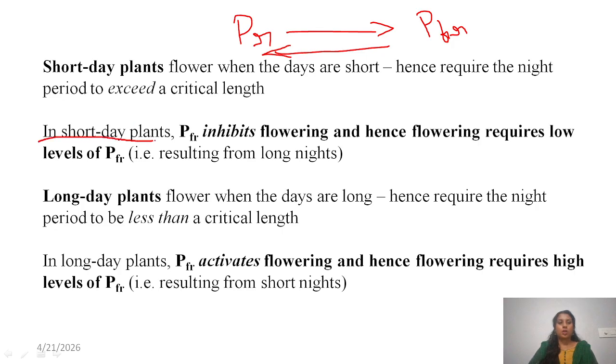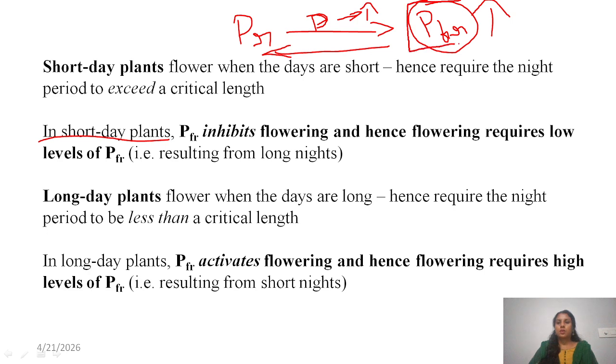So in short day, when the daytime is very short, if PFR is more, it clearly indicates that the light period is more, because only during the light period is PR converted into PFR.